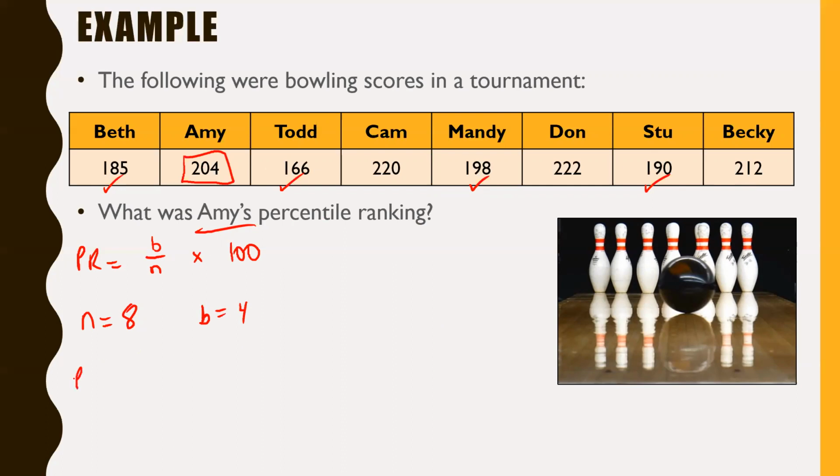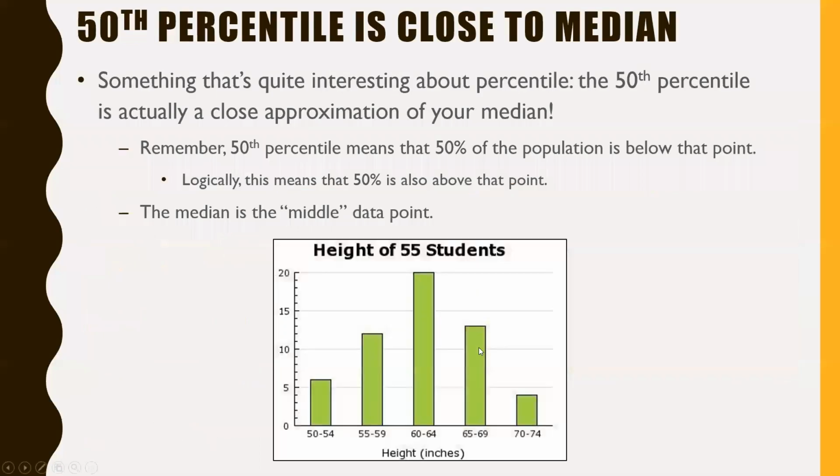Now let's just throw that into the equation. PR, your percentile ranking, is B, which is 4, divided by 8, times 100. Throw this in your calculator and you're going to find that PR equals the 50th percentile. Whoa, what on earth happened there? 50th cent? No, 50th percentile. There you go. 50th percentile is your percentile ranking. Whew. So in other words, she did as good as or better than 50% of the people here, not including herself, of course.